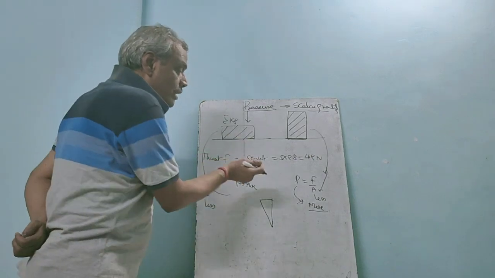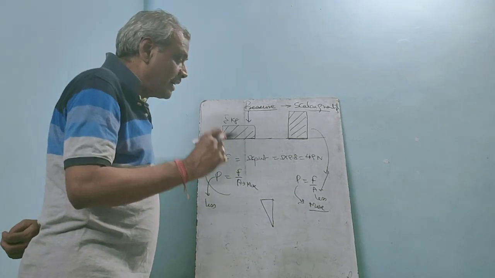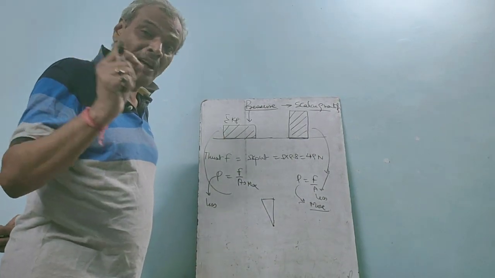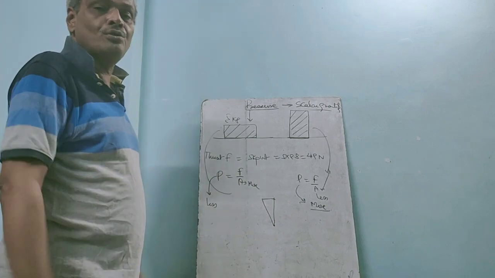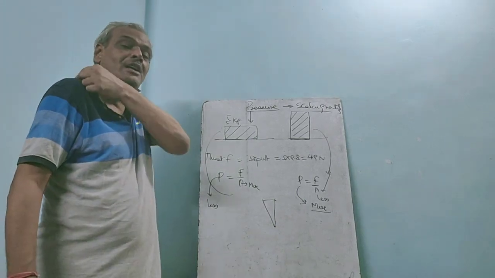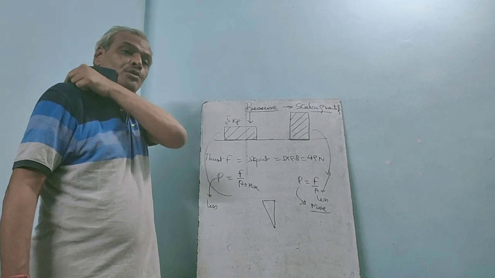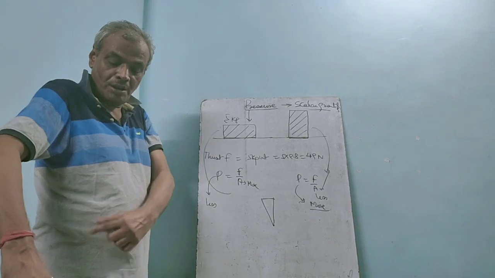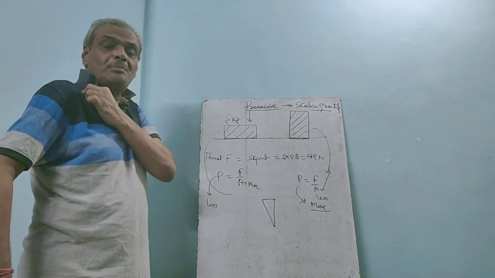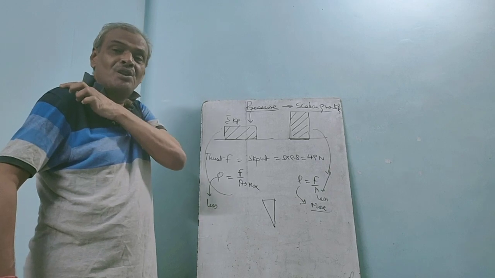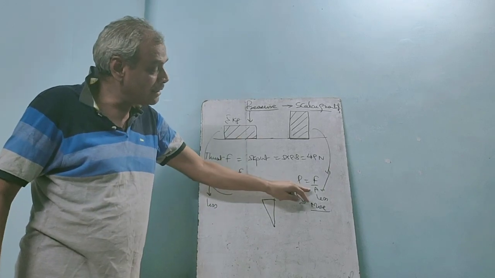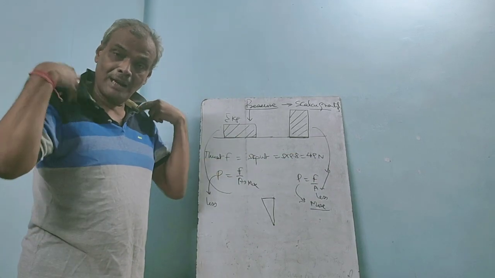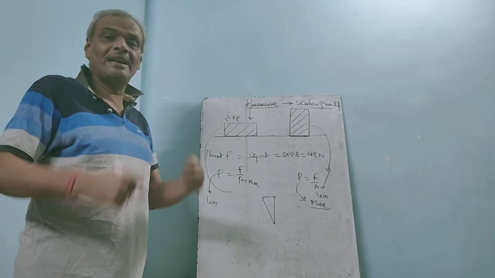If you want to fix a nail on the wall, you use a pointed nail. And your school bag straps are not thin ones. The straps of the bag you carry to school are thick. Why? Because when the area is more, the pressure on your shoulder will be less.